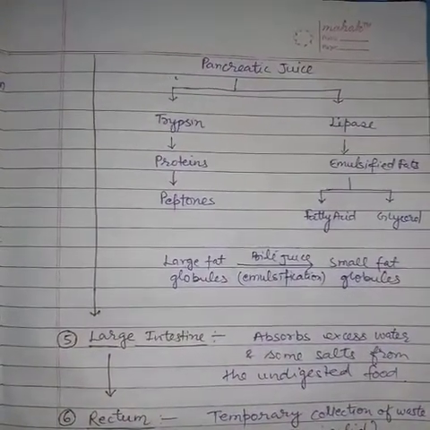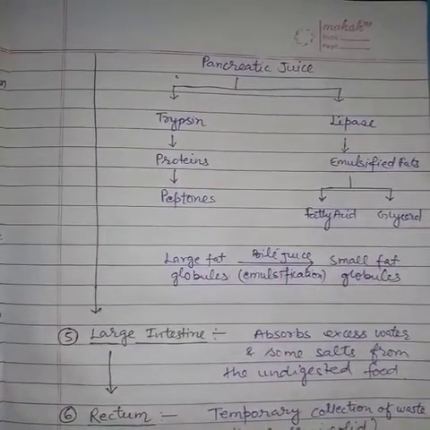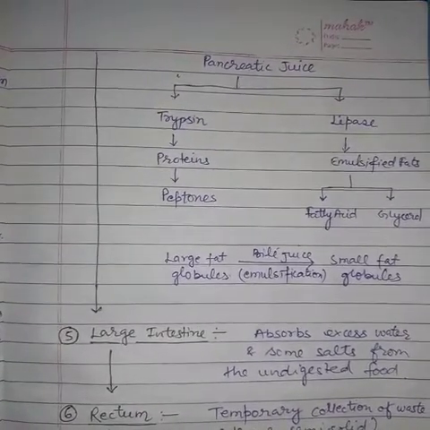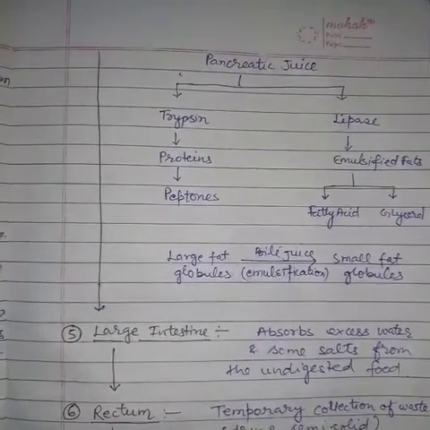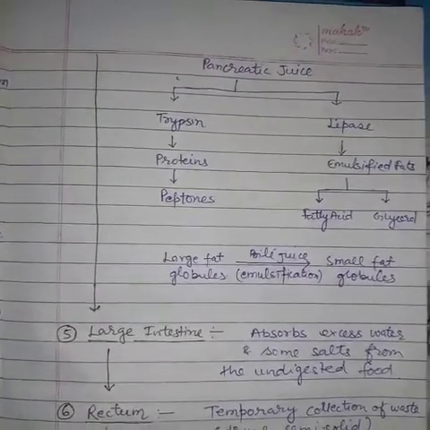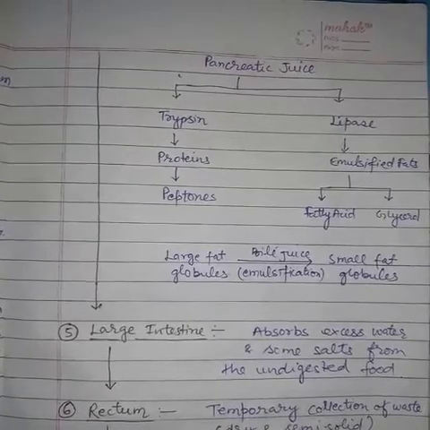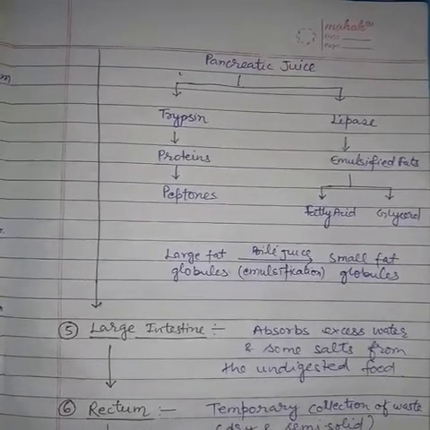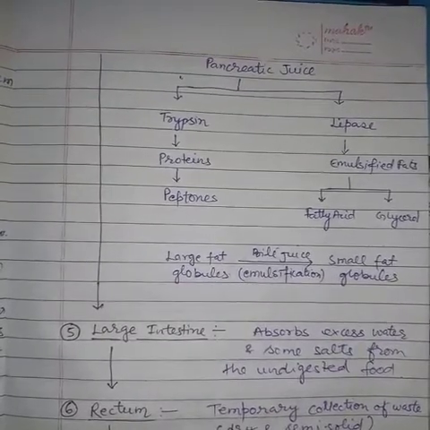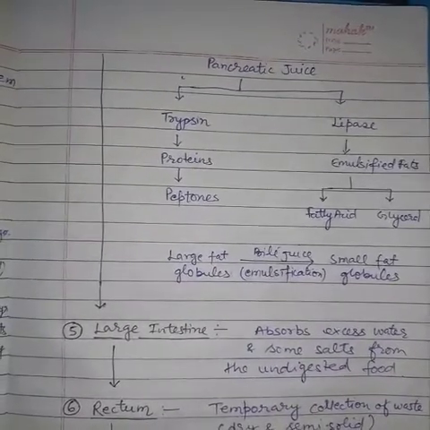Pancreatic juice. Pancreatic juice is secreted by the pancreas, and contains trypsin and lipase. Trypsin acts on protein and converts it into a simpler form, peptones. Lipase, that is emulsified fats, converts fats into fatty acids and cholesterol, which is a simpler form of fats.